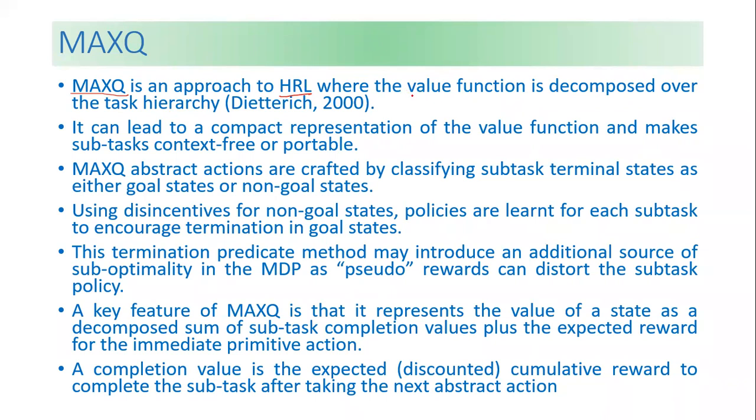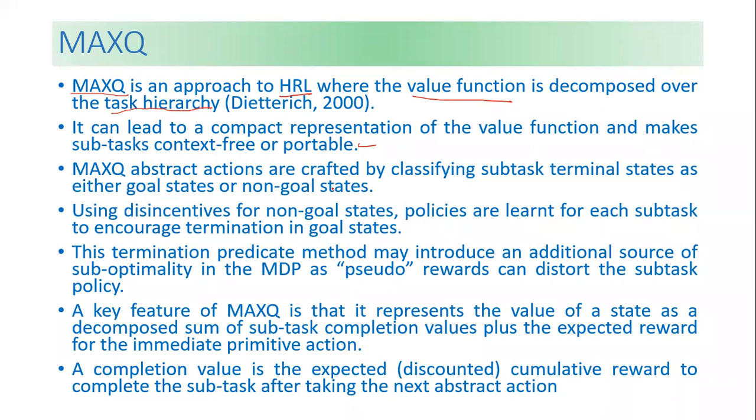What will be the main thing? We are having a value function that is decomposed over the task hierarchy. It can lead to a compact representation of the value function and make the subtask context free or portable. That is the important thing. In MAXQ, what happened?